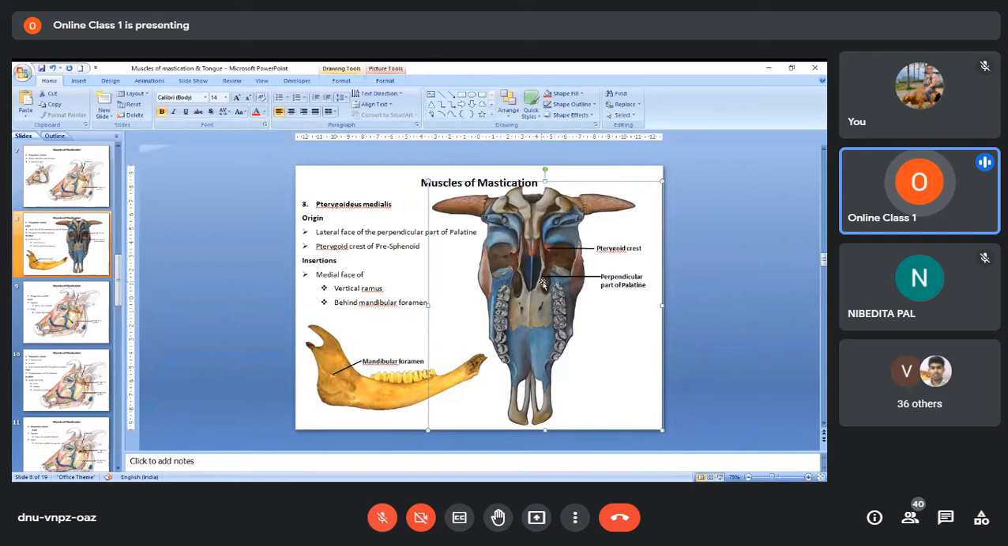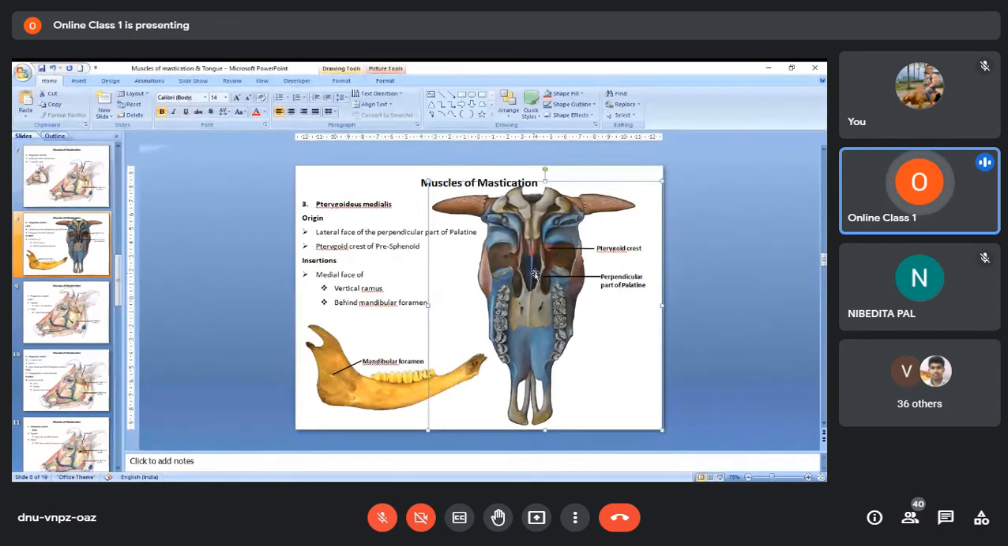The palatine bone has got two parts. It has a horizontal part, and it has a vertical part. The vertical part mainly forms the lateral wall of the posterior nares. And this is the maxillary hiatus region. Now, this pterygoideus medialis muscle will originate from two areas. One part will originate from the pterygoid crest and the other part will originate from the lateral surface. That means this is the vertical part.